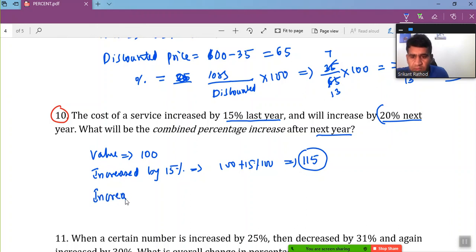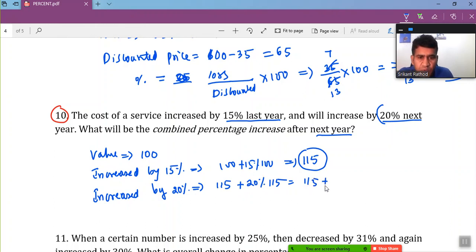So I have to increase the previous value by 20%. That gives 115 plus 20% of 115. 20% of 115 is approximately 23. So add them, and we get 138. So initially we started with 100 and we got 138.